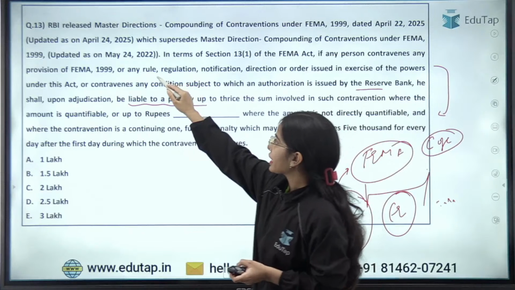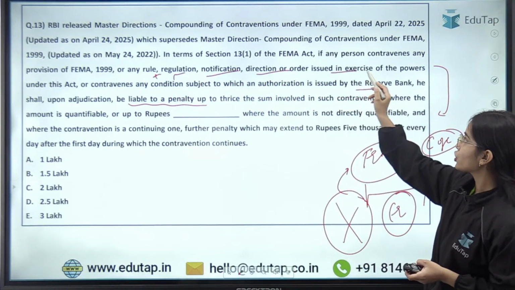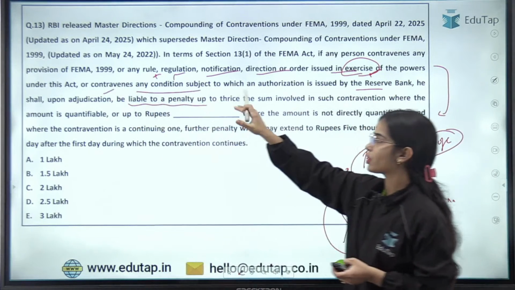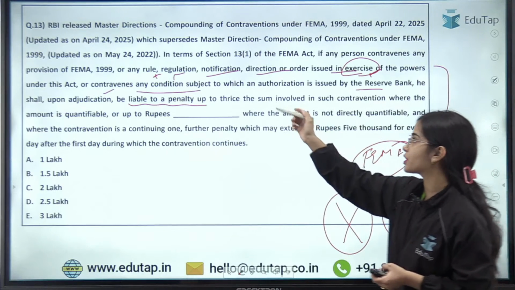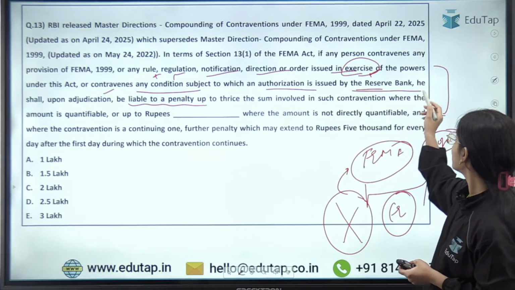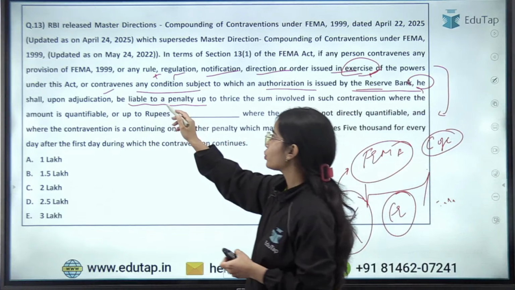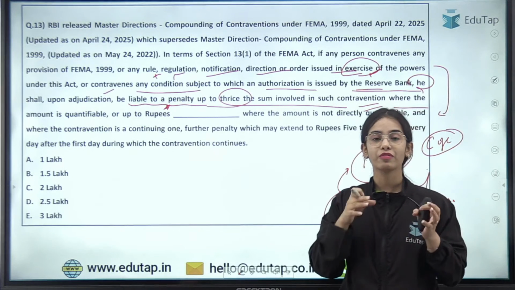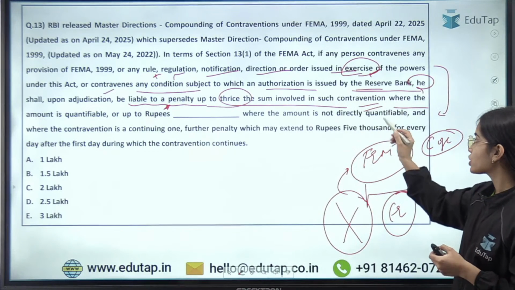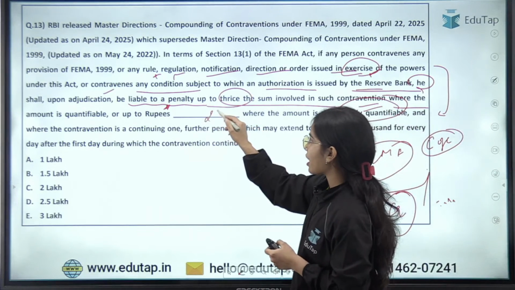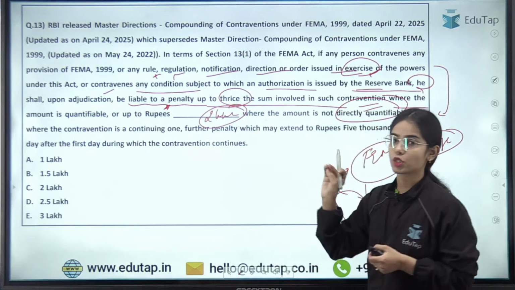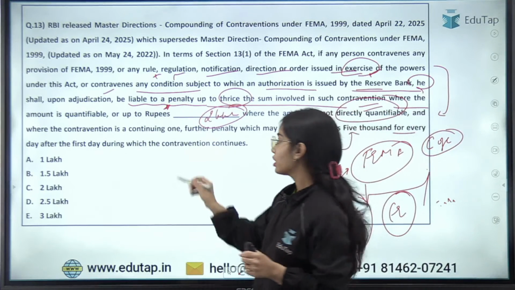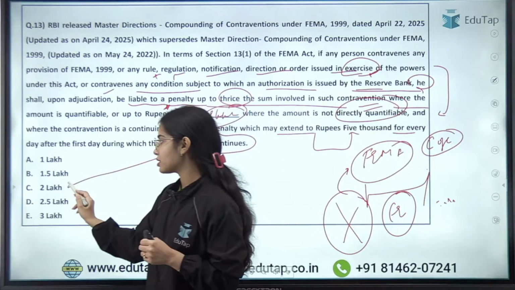if you are breaking any rule, regulation, notification, direction or other order issued in exercise of the power under this FEMA Act, or contravening any condition subject to which an authorization is issued by the Reserve Bank, he, that means the person, shall be liable to a penalty up to thrice the sum involved in such contravention, where the amount is quantifiable. Where the amount is not quantifiable, 2 lakh rupees of penalty has to be paid, and it may extend to rupees 5,000 for every day after the first day during which the contravention continues. So here the answer is 2 lakh.